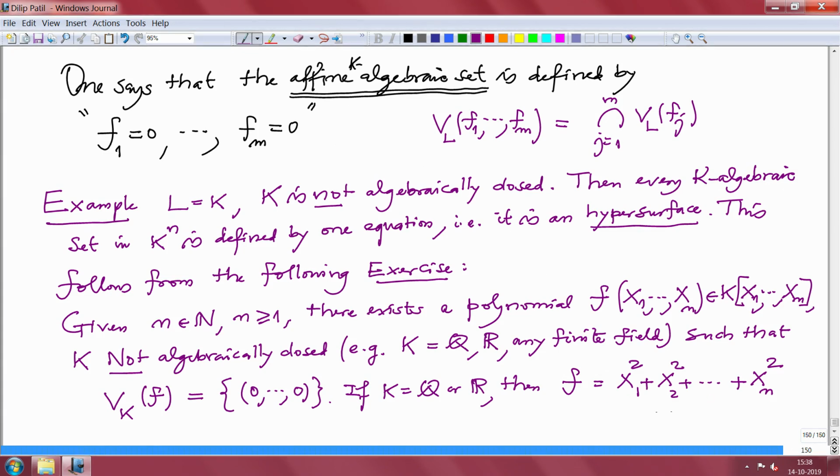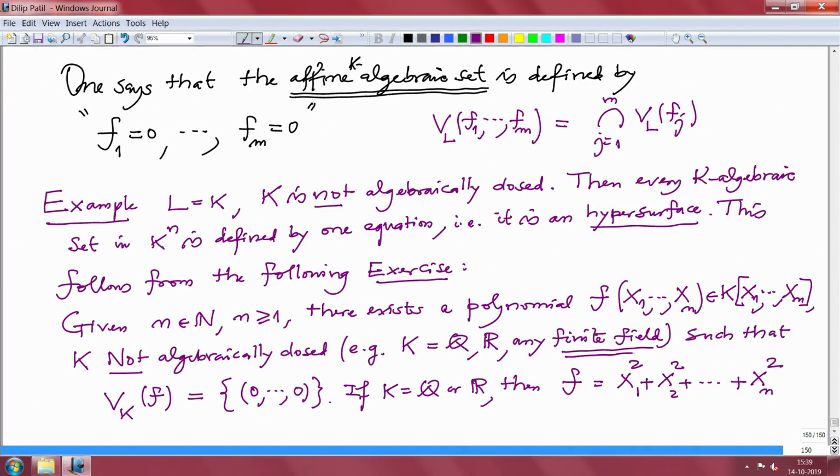The only zero of this polynomial is (0, 0, ..., 0), there is no other zero, which is very clear for Q and R, because of the order. If you have any n real numbers, then the sum of the squares of these real numbers is always positive, so it cannot become 0. Alright. For finite fields one has to work out a little bit, it is not so difficult. I will say do it by induction on n, and more hints I will write in the exercises.